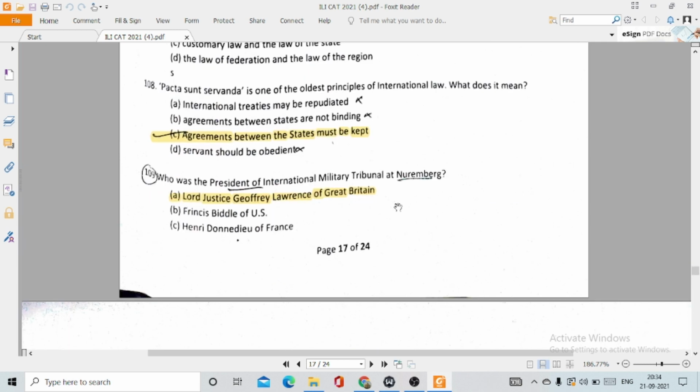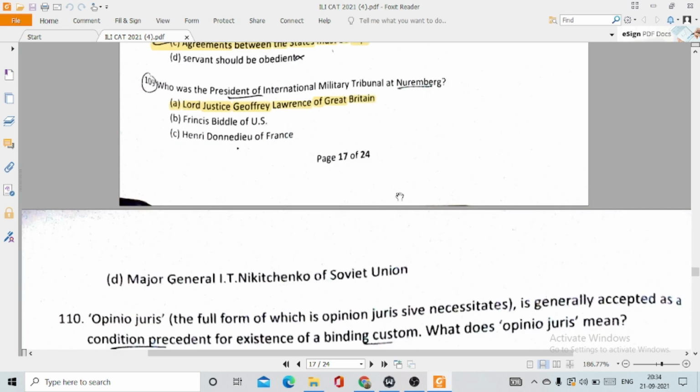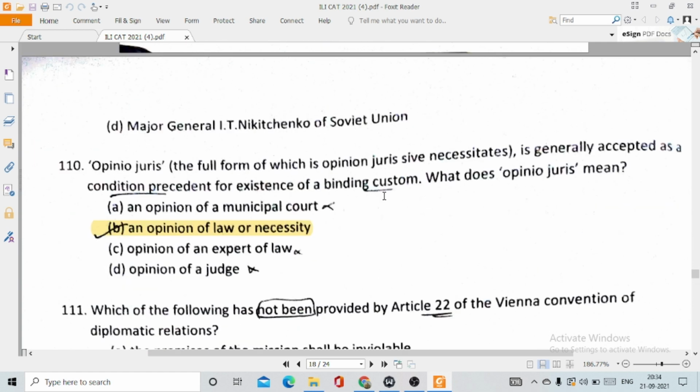Option number C. 109. Who was the president of International Military Tribunal at Nuremberg? This is option number A, Lord Justice Geoffrey Lawrence of Great Britain. Well, this is actually a tough question, or rather not a tough question, but an unexpected question. Then 110. Opinio juris, the full form of which is opinio juris sive necessitatis, is generally accepted as a condition precedent for the existence of a binding custom. What does opinio juris mean? It means an opinion of law or necessity.